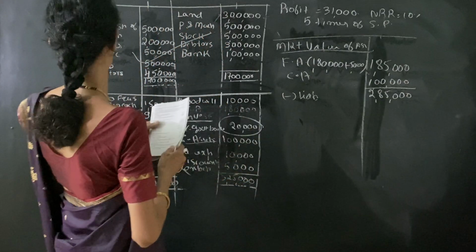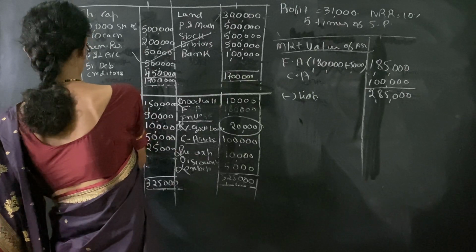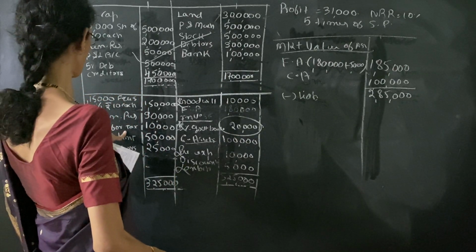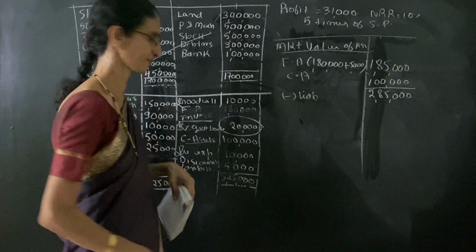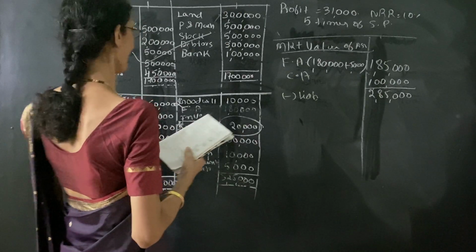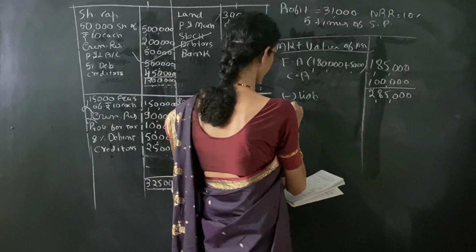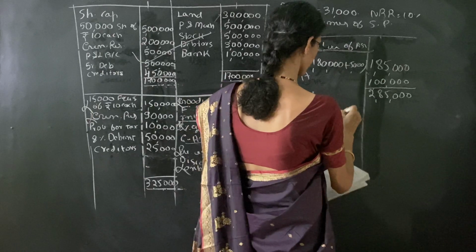Liabilities payable to outsiders. See the balance sheet. Leave the equity shares and general reserve. Then we have to take three items: provision for taxation, 8% debentures and creditors. Provision for taxation is 10,000.